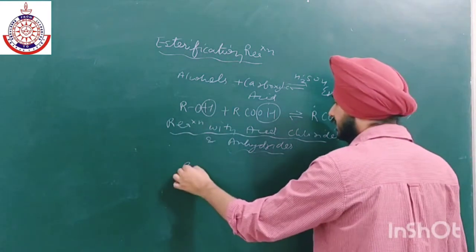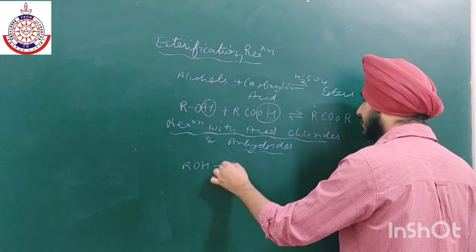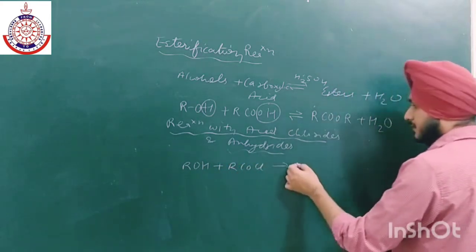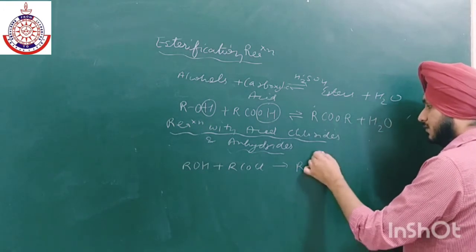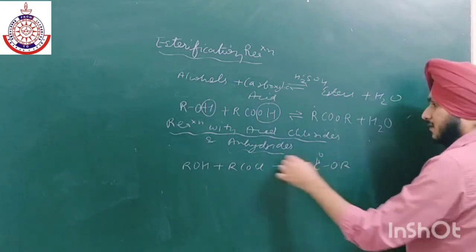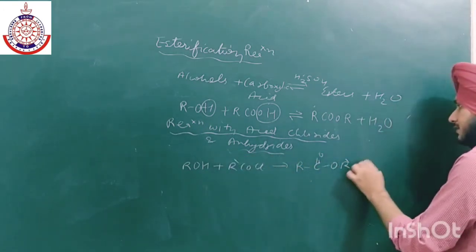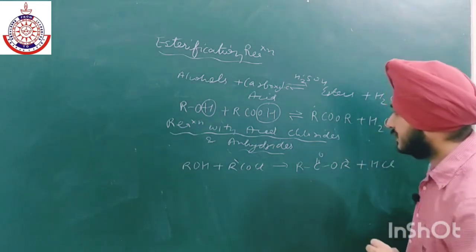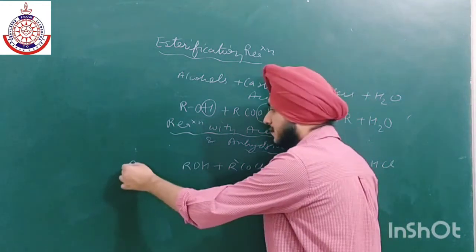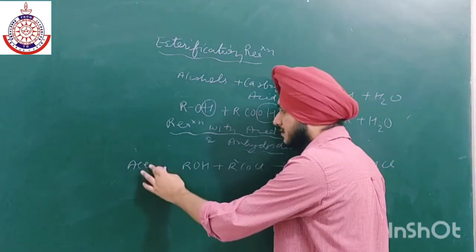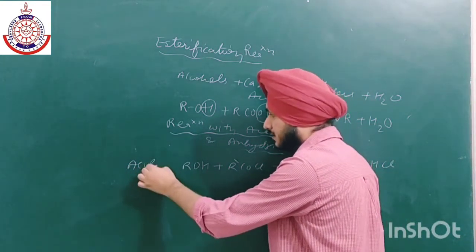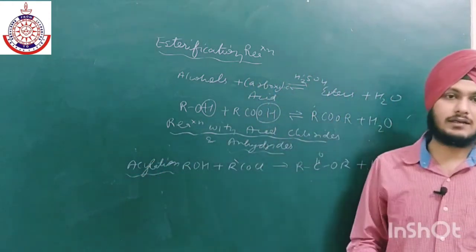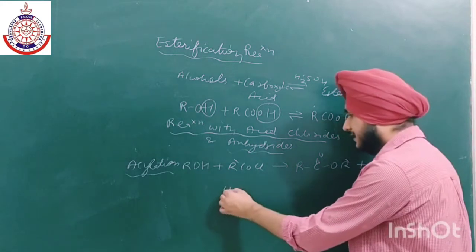Acids can easily react with RCOCl. Then we will get RC double bond O, and again ester will form. I am taking it as R dash, plus HCl. So this is known as acylation.